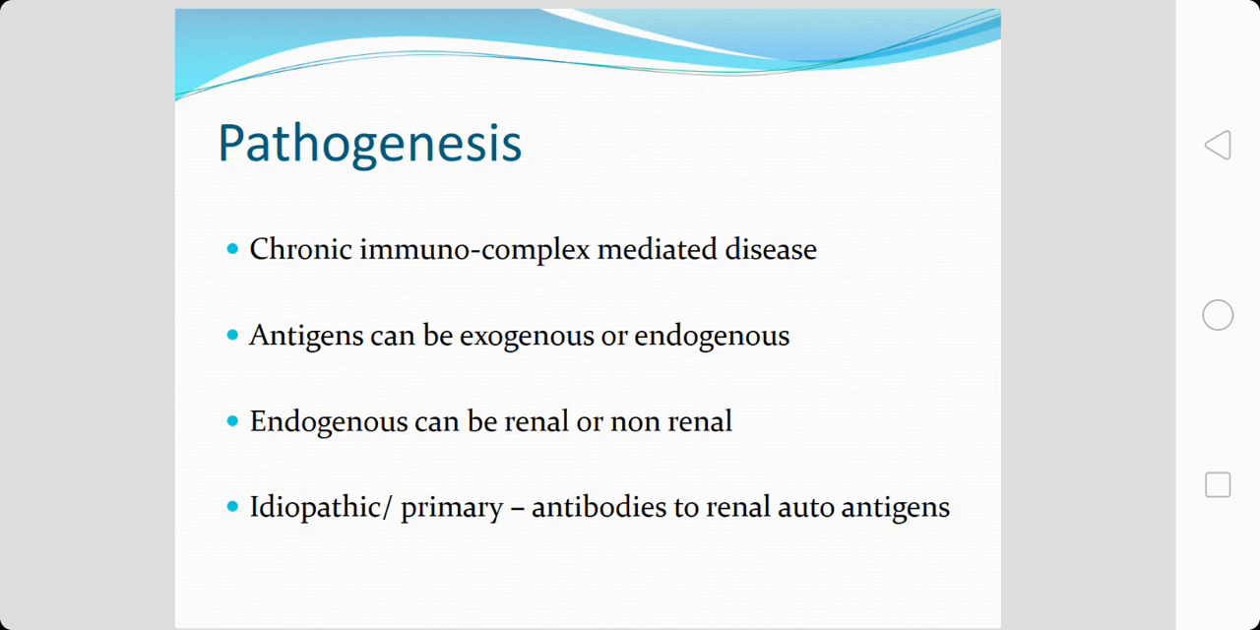Coming to the pathogenesis of membranous nephropathy, it is a chronic immune complex mediated disease. So, an immune complex requires an antigen. The antigen can be exogenous or endogenous, and the endogenous antigen can be a renal antigen or a non-renal antigen. The idiopathic or primary cause of membranous nephropathy can be secondary to antibodies to renal autoantigens. So this is what has been noticed.